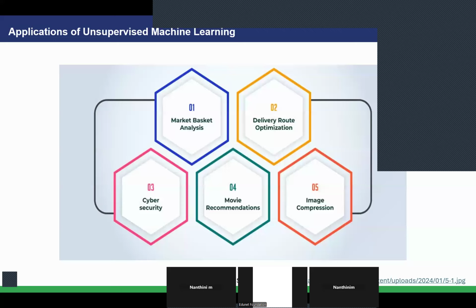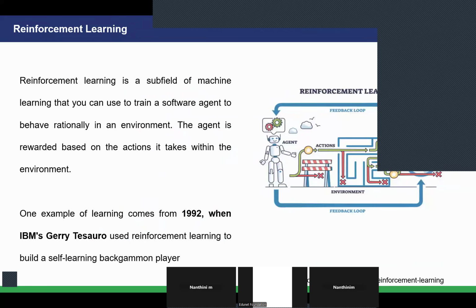The remaining things that we have are delivery route optimization, like in Swiggy and Zepto, and how Google Maps is used to give optimized route selections for faster delivery. Then cyber security, how the attacks are happening and how we can cluster them into different types of attack based on severity. Then movie recommendations, which we have already discussed. So these are a few examples of unsupervised machine learning.